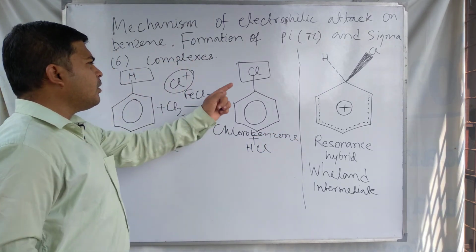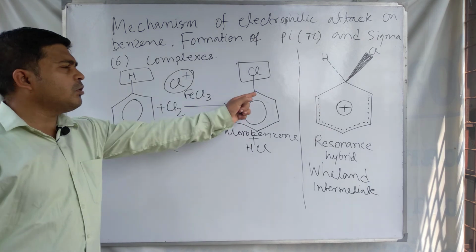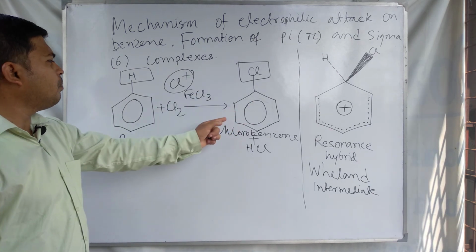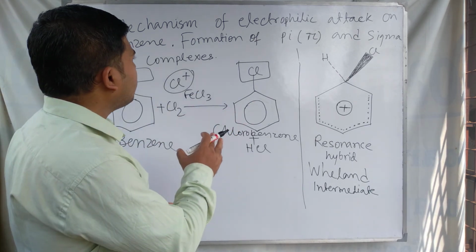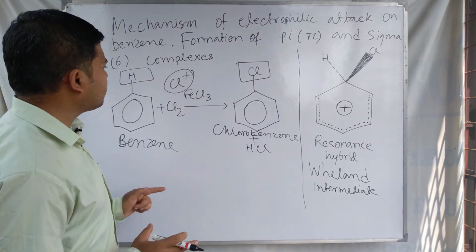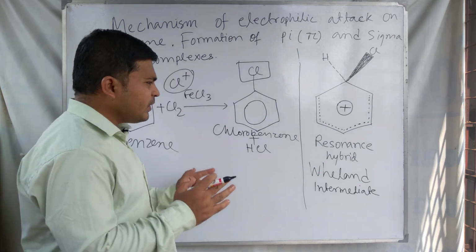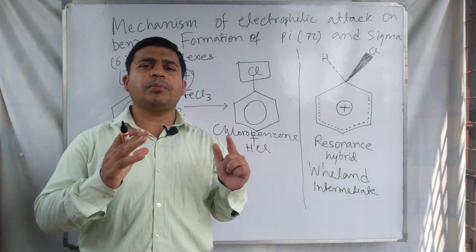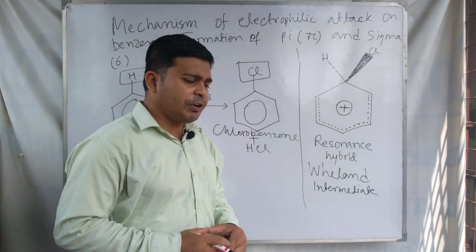The preparation of chlorobenzene from benzene is an example of an electrophilic substitution reaction. In this video lecture we discuss the mechanism of electrophilic substitution reaction.